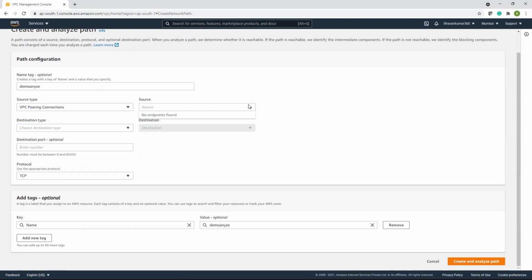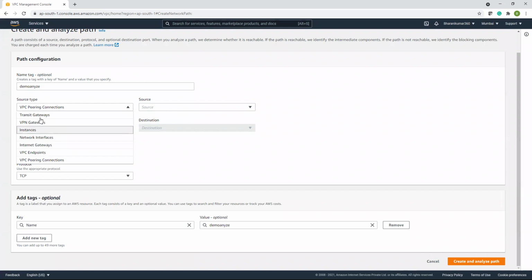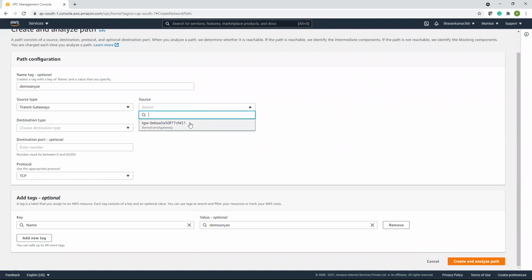Source: no endpoints found. Let's say transit gateway then. I have a transit gateway. Say there is some issue with the transit gateway. The expected outcome is that all the attachments that I have added to the transit gateway should connect with each other.